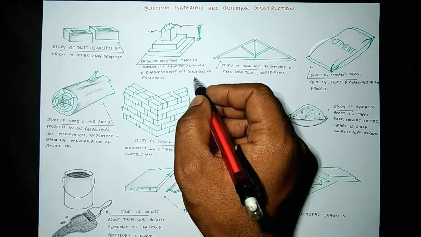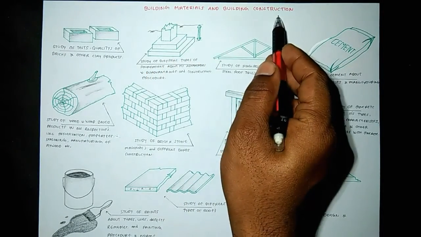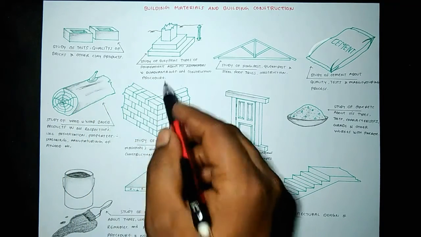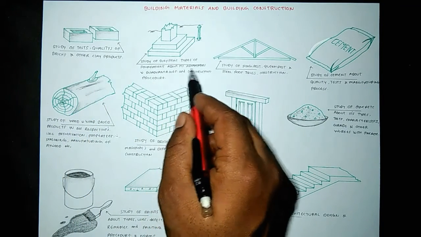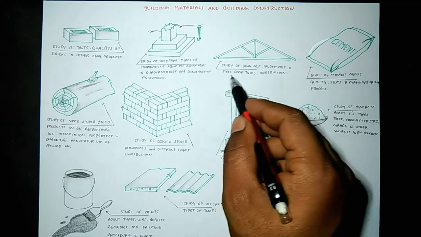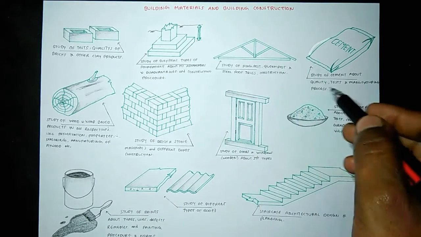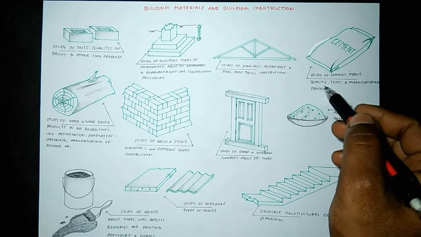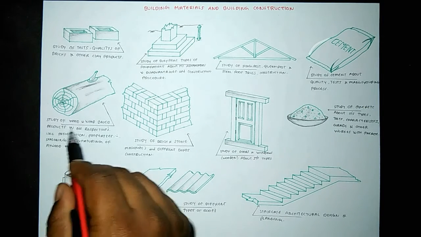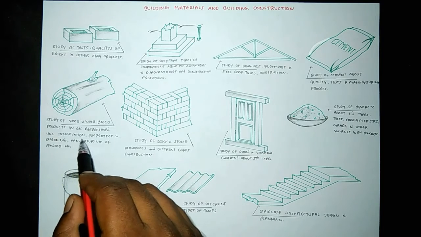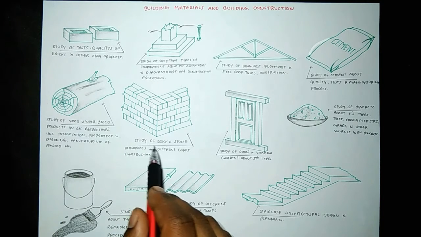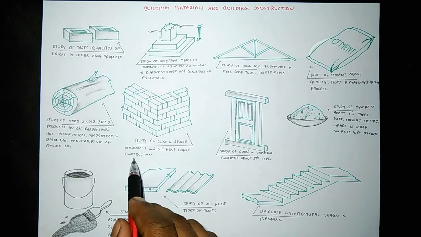This is the result which we determine in building materials and building construction subject. Study of tests, qualities of bricks and other clay products. Study of different types of foundation, about its advantages and disadvantages and construction procedure. Study of king post, queen post and other roof truss construction procedure. Study of cement, about its quality, tests, manufacturing process, etc. Study of timber, all respective topics like preservation, properties, seasoning, manufacturing of plywood, etc. Study of brick and stone masonry and different bonds.